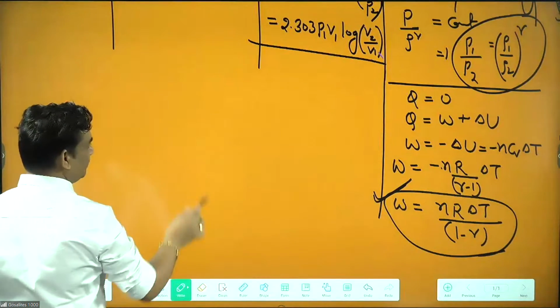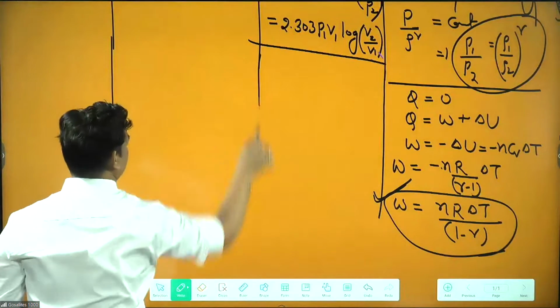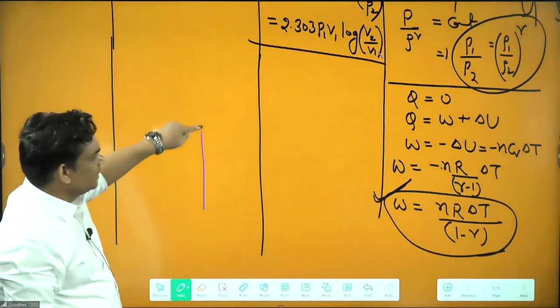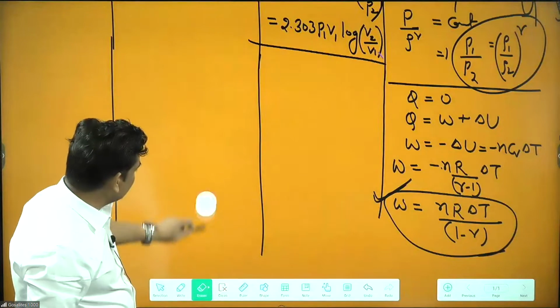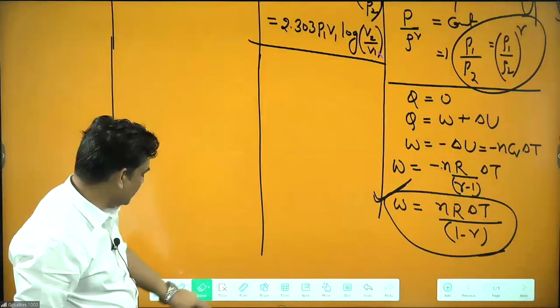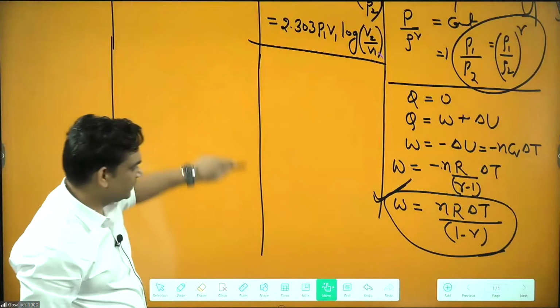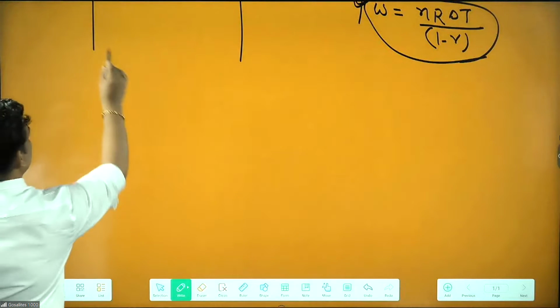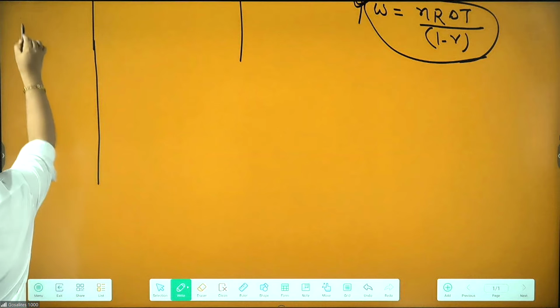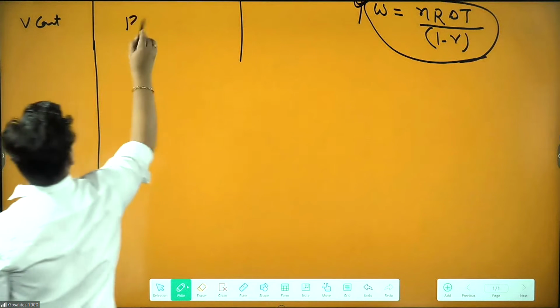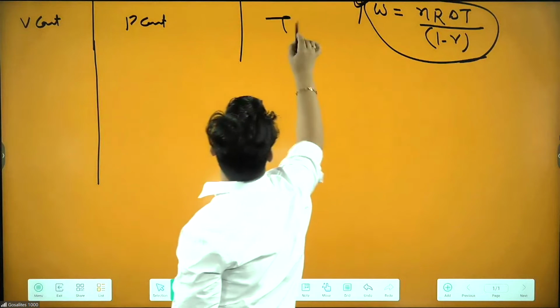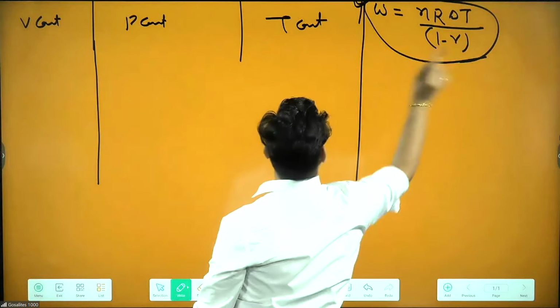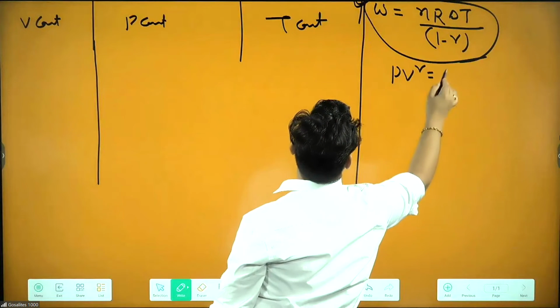Now, if they are asking for a graph here, we can say in your isochoric process volume is constant. And if volume is constant, then what type of graphs are possible? Here volume is constant, in this one pressure is constant, here temperature is constant, and here PV power gamma is constant.